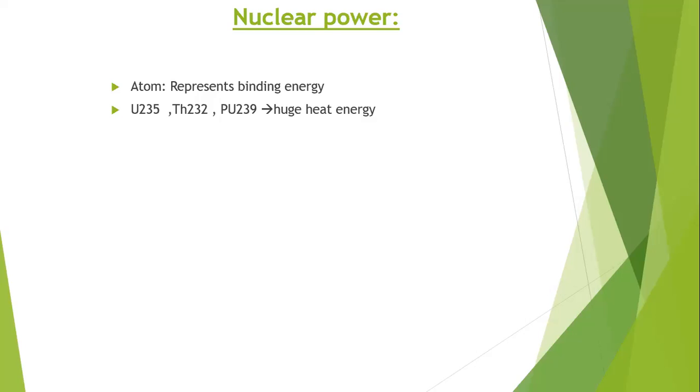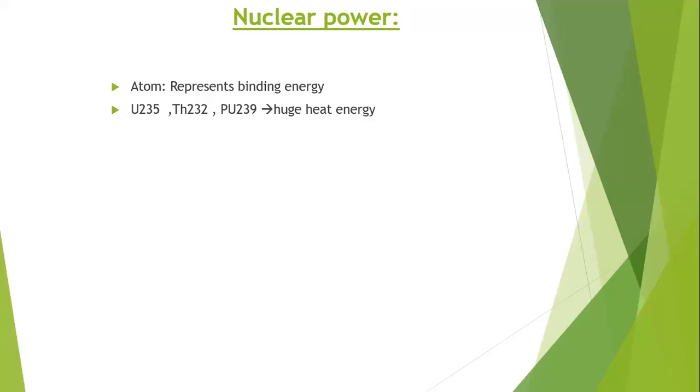This controlled fission process of heavier and stable atoms of uranium, thorium and plutonium, these artificial elements, liberates a large amount of heat energy if you use them in a controlled fission manner. This enormous release of energy from a small mass of nuclear fuel makes the source of energy very important for us. A little mass gives huge energy, which will be used for developing very huge electric power.